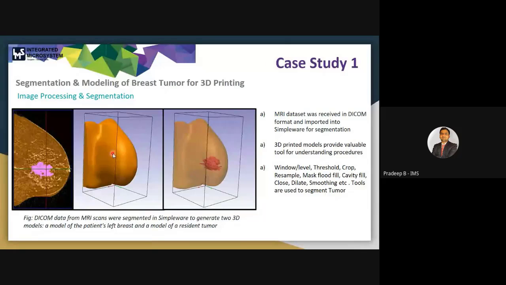After that, they use dilate. Dilate is a CAD tool. Then smoothing for the surface smoothing. So there are different tools that are used for the segmentation of this tumor.